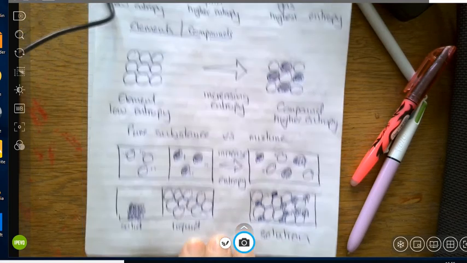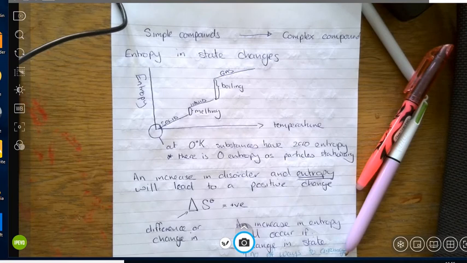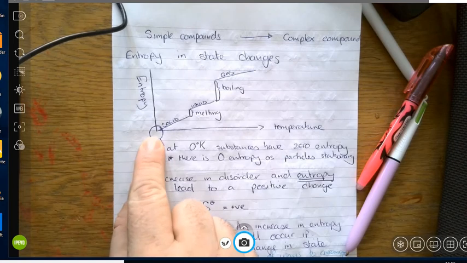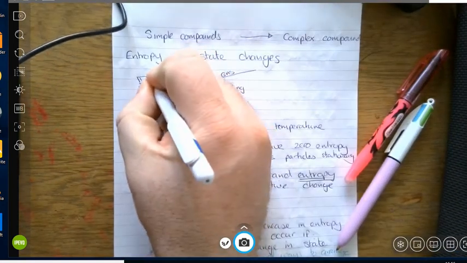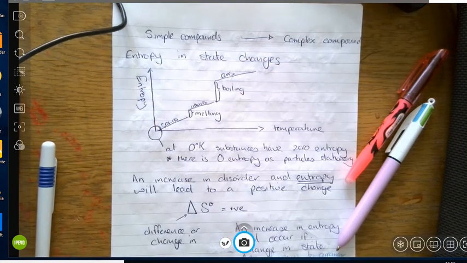So the entropy itself, if we've gone through this, is the idea of the chaos of the system. The more chaotic it is, the more disorganized it is, the higher the entropy. Now you will notice here, I've done this as a scale, and I really should put an arrowhead on top of this. We've got this as a positive scale. So as the entropy increases,